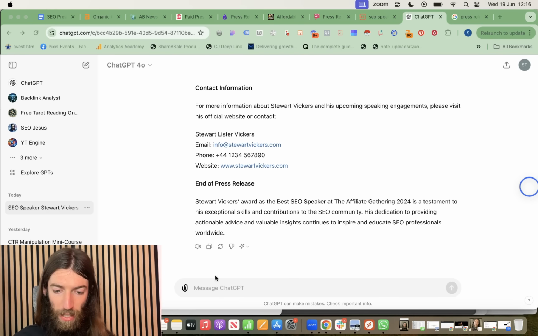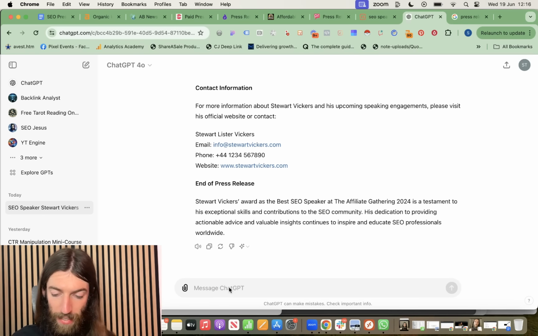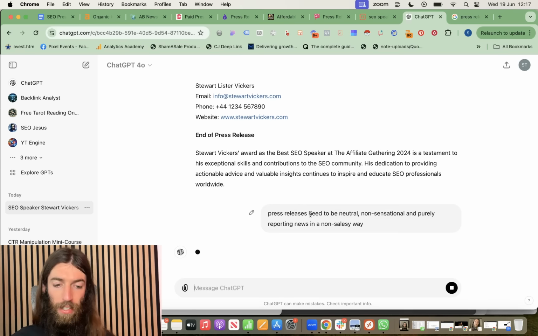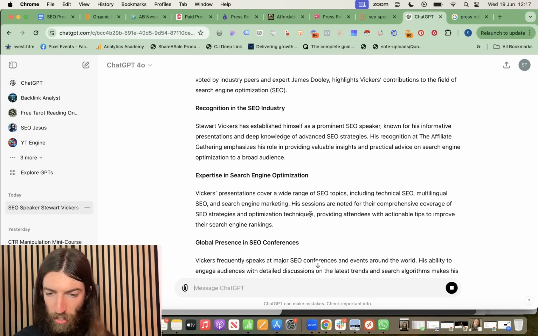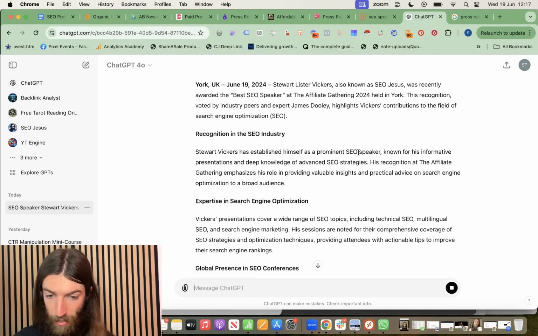So at this point I'll tend to go back. I've not even read it yet, but I'm just going to say press releases need to be neutral, non-sensational and purely reporting news in a non-salesy way. So we'll give it that prompt and then it can go through and rewrite it. So there's still elements of promotion here. So I'm a prominent SEO speaker and I've got deep knowledge of advanced SEO strategies.